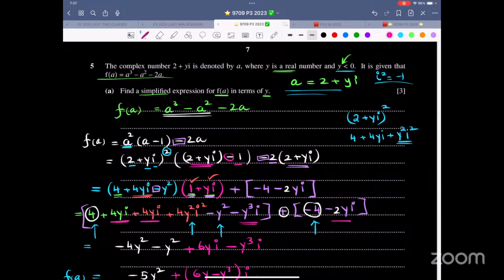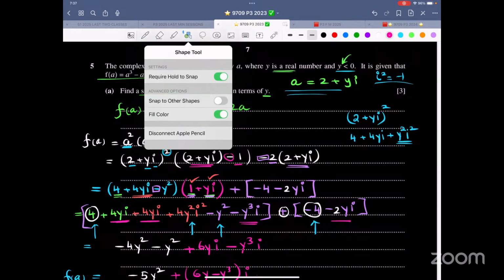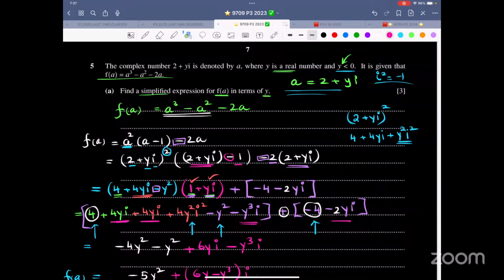So if you come across such a question, if you want to skip it till the last, you're most welcome to do it. So now it says the complex number 2 plus yi is denoted by a. Now make a habit of underlining. Of course, I have this option of all this colored thing over here, and definitely you don't have that option in the paper. So I think the best option is that we should play safe and underline with a pencil. So always underline with a pencil.